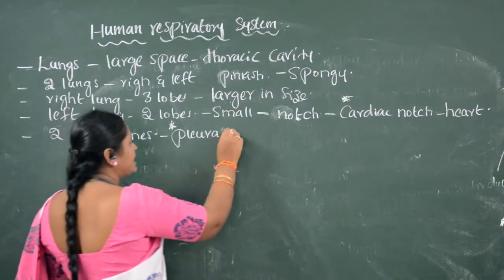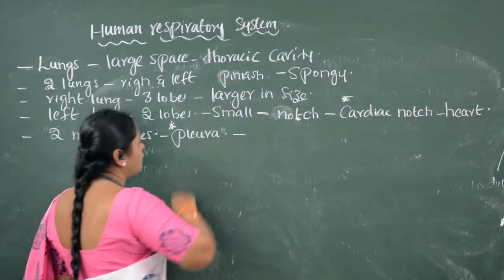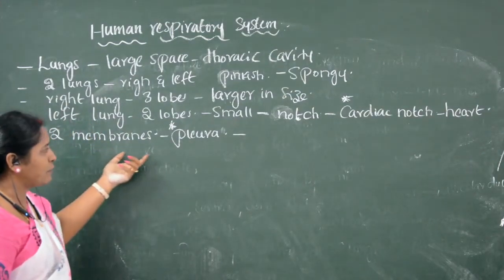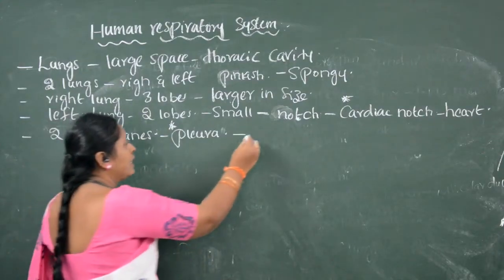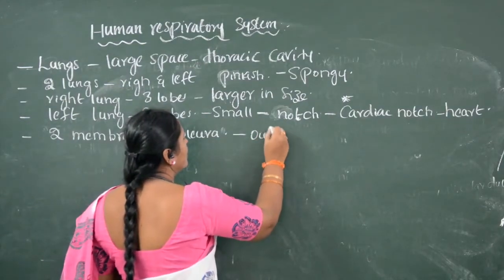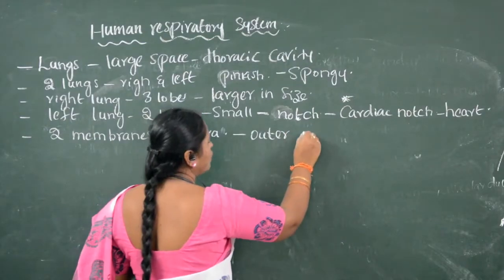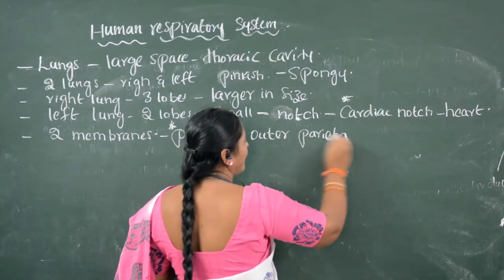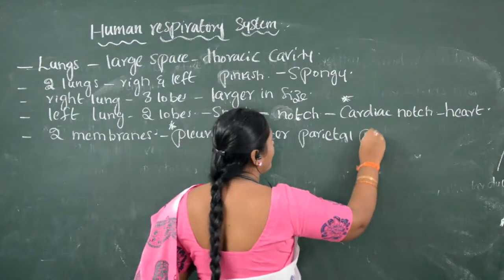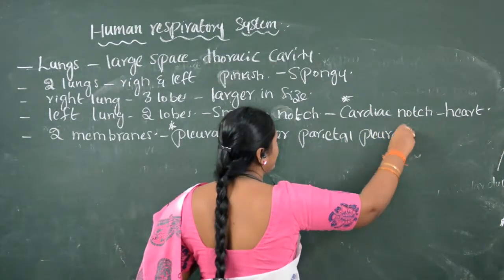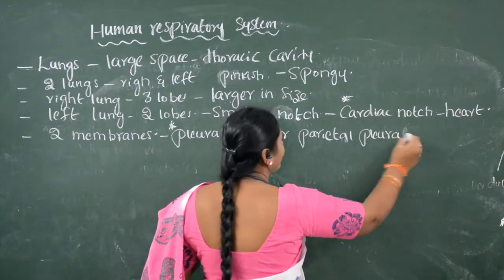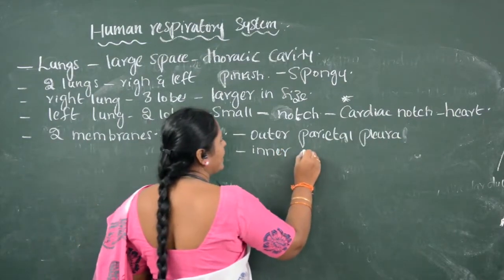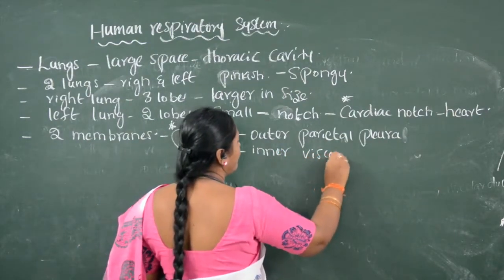These two membranes are the outer membrane called parietal pleura membrane, and another one is the inner visceral pleura membrane.